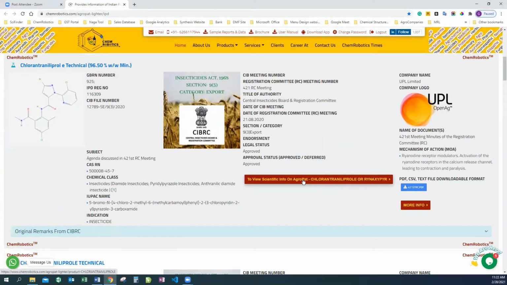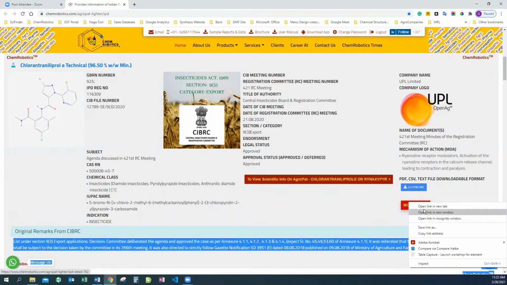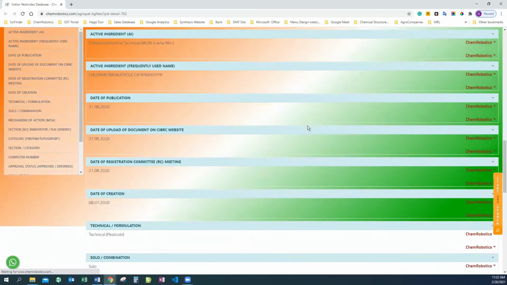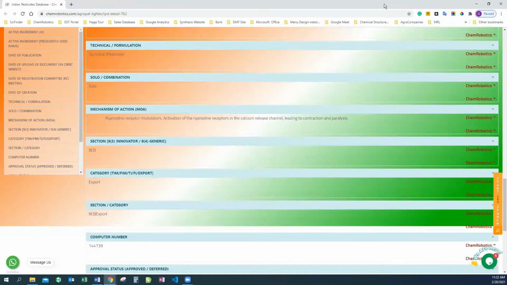And just to get the scientific information, you can simply go to the AgroPet platform, which is our all-in-one tool for this. Under this original remarks section from CIBRC, you'll get to know the original remarks. And once you tap on this more information, you get access to the entire information. And this report is downloadable again, and you can have a look at this.